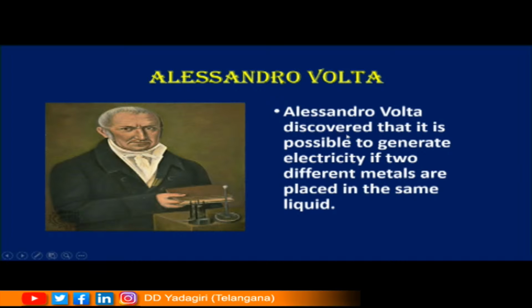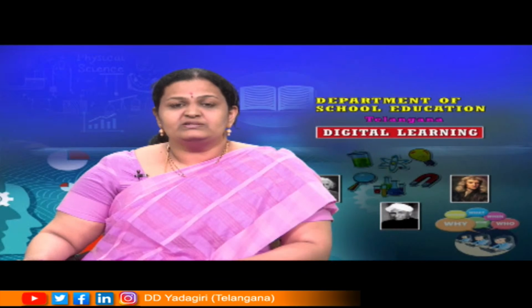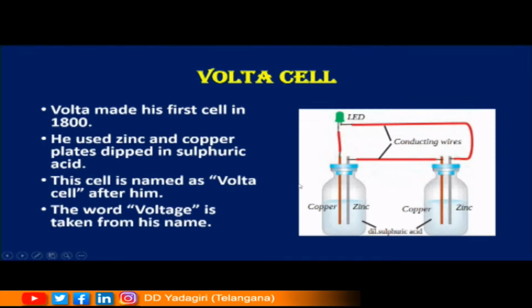So Alessandro Volta discovered that it is possible to generate electricity if two different metals are placed in the same liquid. Okay children, so it was Alessandro Volta who discovered that if you keep two metals in an electrolytic solution, or one liquid which can pass electricity, the condition is that it should be a good conductor, then electricity can be generated. This is the voltaic cell children. This is called the Volta cell after Alessandro Volta, or it is also called the voltaic cell.